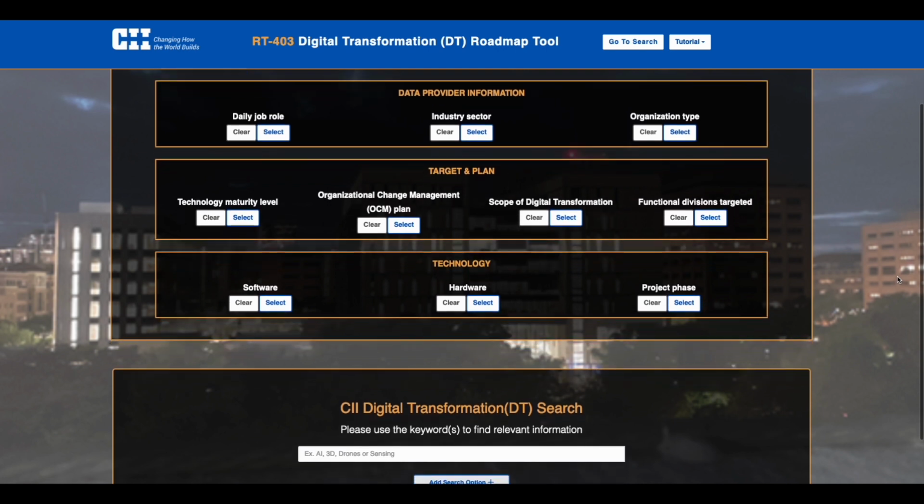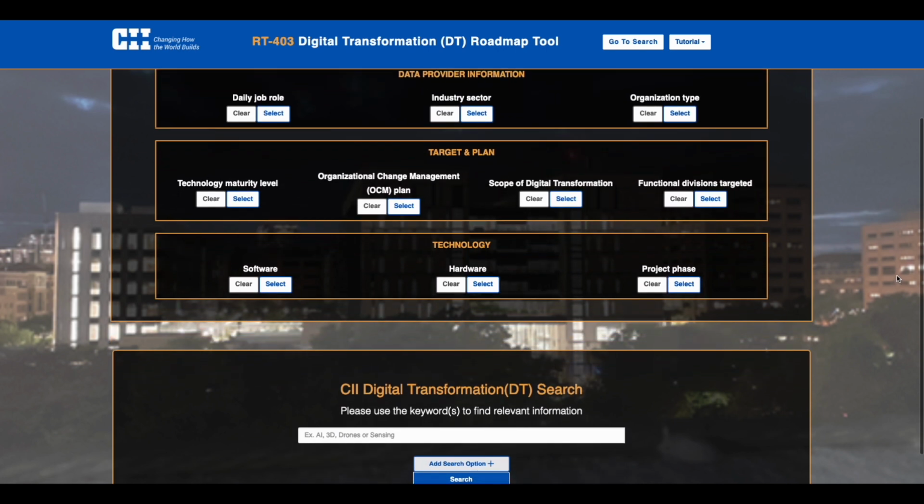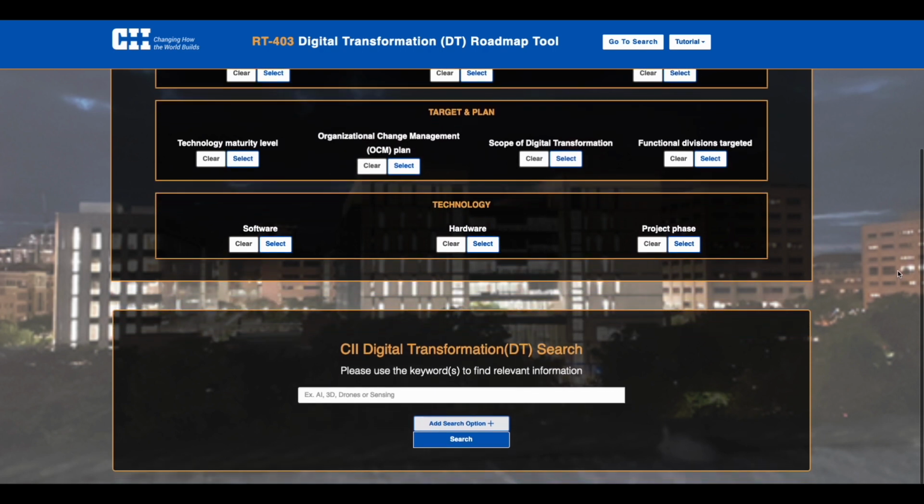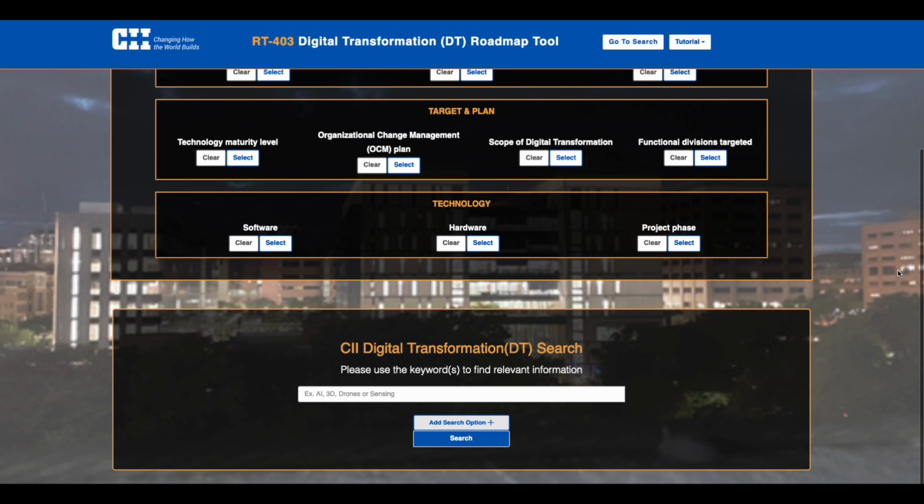If none of these exactly align with what I'm searching for, I even have the option to search based on a keyword, where I can type in the word that I care about into a search and find the results that pertain to that keyword.